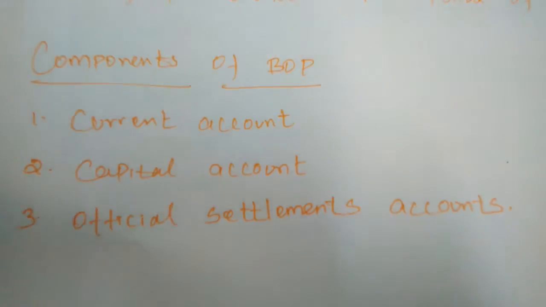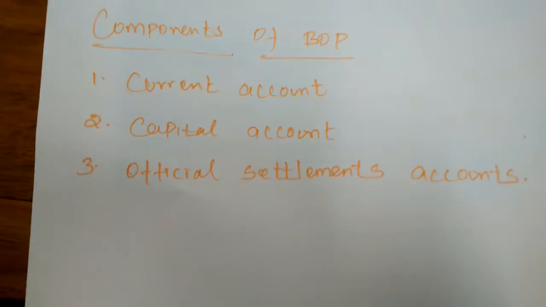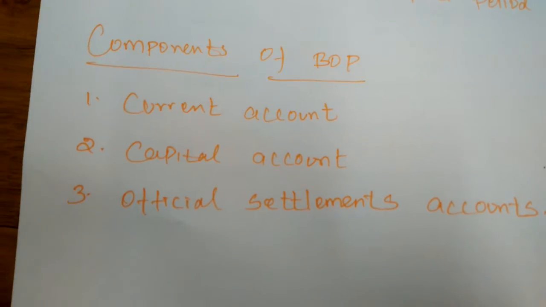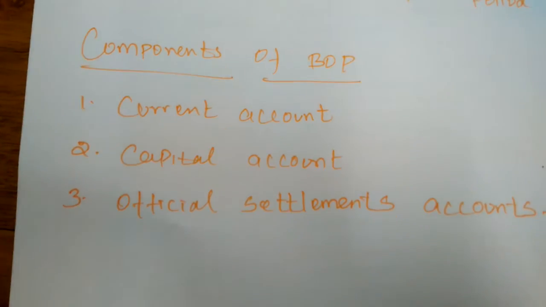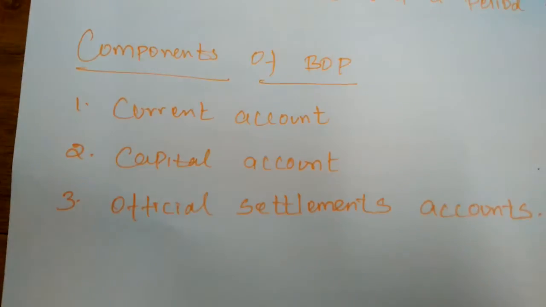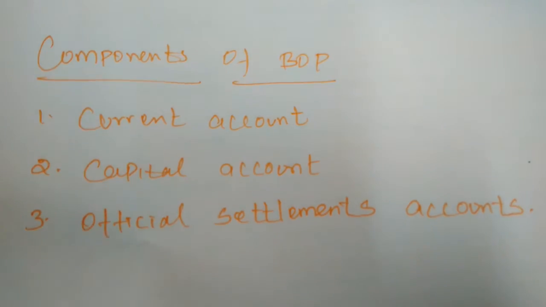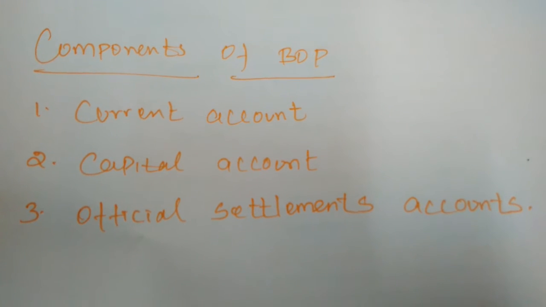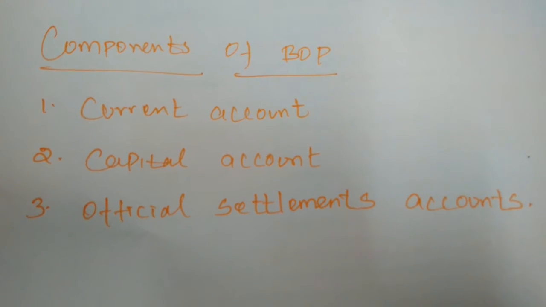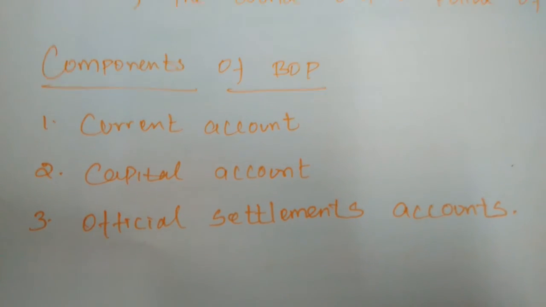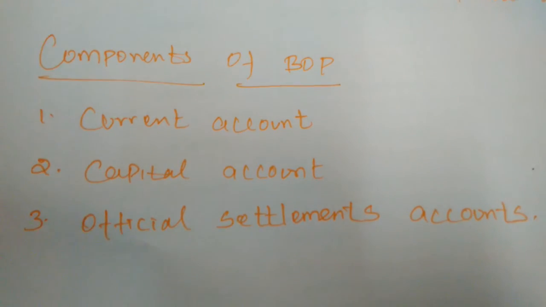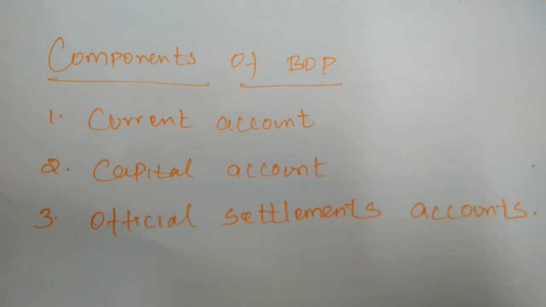Sometimes we will get foreign aid and some gifts. One prime minister also will provide a gift to another prime minister, or individual people also will provide some gifts. And some foreign aid. Foreign aid means some trust funds will be receivable from other nations. This also will be coming to the current account.